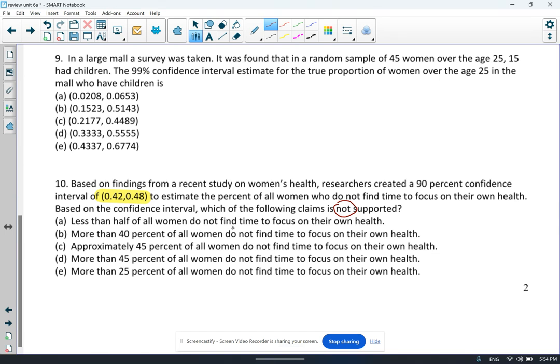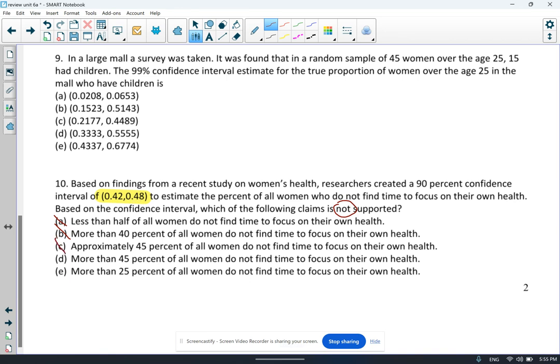Less than half of the women do not find time to focus on their health. Well, less than half is 50%. And since the true values are between 0.42 and 0.48, that's a true statement. So that's not our answer. More than 40% of the women do not find time to focus on their health. Well, since the true values are between 42 and 48, and that's over 40, that's a true statement. Approximately 45% of all women do not find time to focus on their health. Well, since 45 could be a possible true value, and all these other values are close to 45, that's a true statement as well.